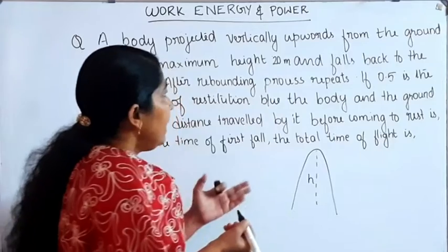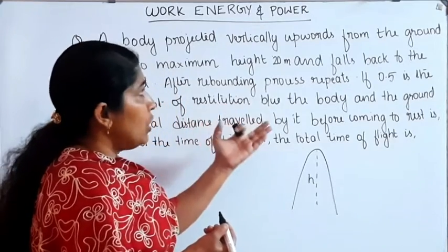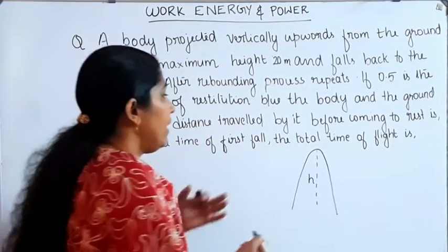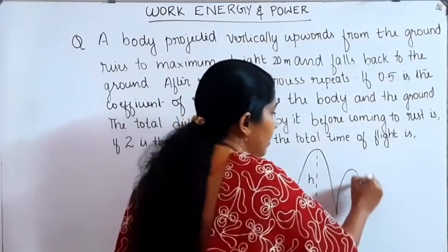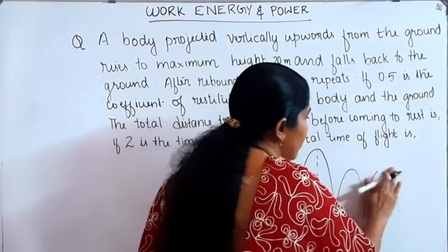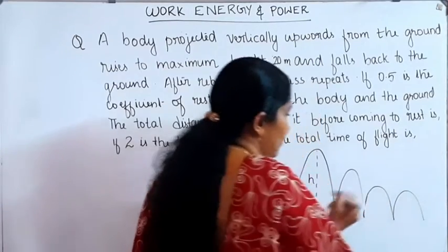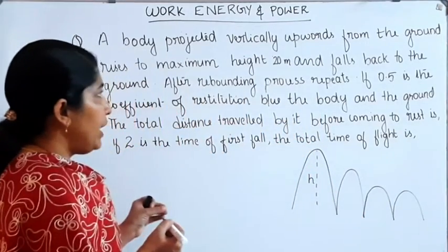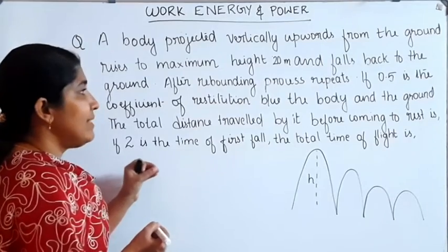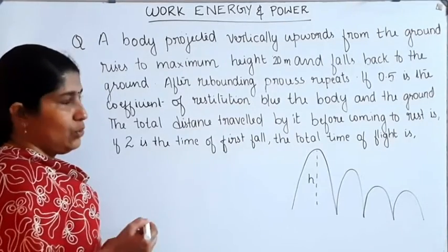Okay, then it falls back to the ground. Then it rebounds, and this process is repeated like this. We want to find out the total distance traveled before coming to rest.